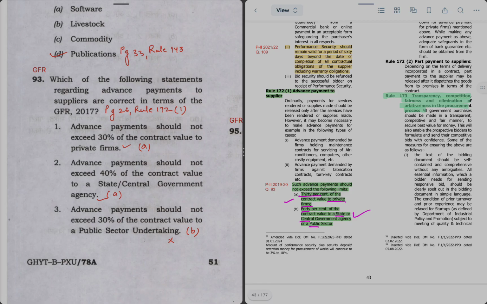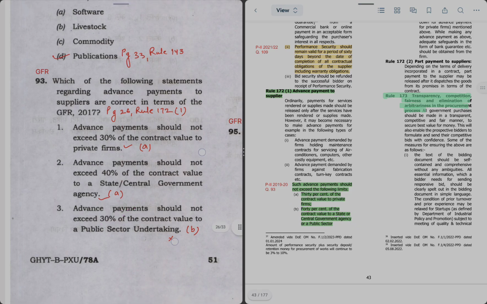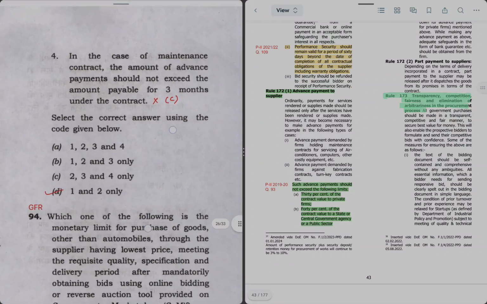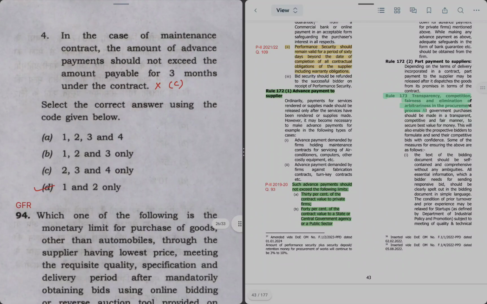The next statement says advance payment should not exceed 30% of contract value when given to a PSU. Whether it is a central government agency or a PSU, it is 40%, not 30%. So this is incorrect, it is 40%. Hence statement 3 is incorrect. Now let's see if there is a statement 4 also. Yes, we have statement 4: in case of a maintenance contract, the amount of advance payment should not exceed the amount payable for 3 months under the contract.